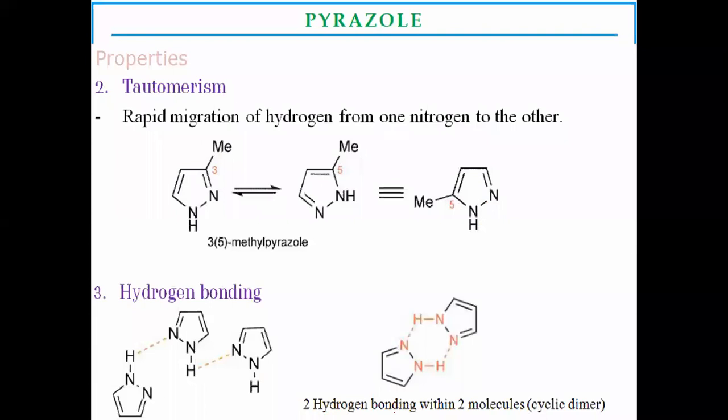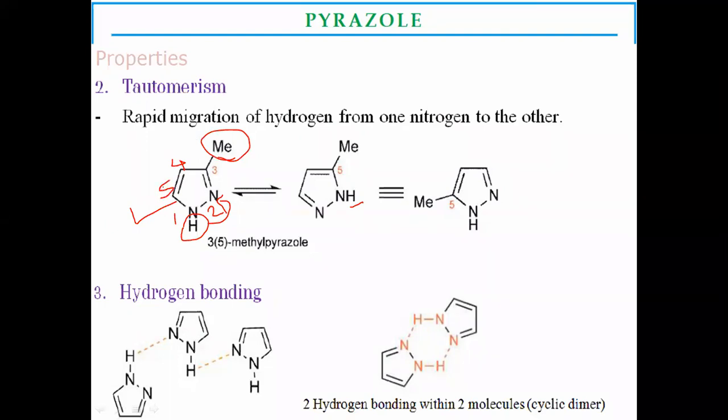Now, due to the hydrogen present on nitrogen, pyrazole shows tautomerism, the rapid shifting of hydrogen. If you consider this picture, the numbering starts from this nitrogen 1, then 2, the third position with a methyl substitution, and fourth, fifth.